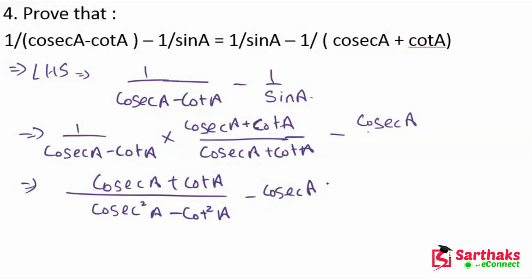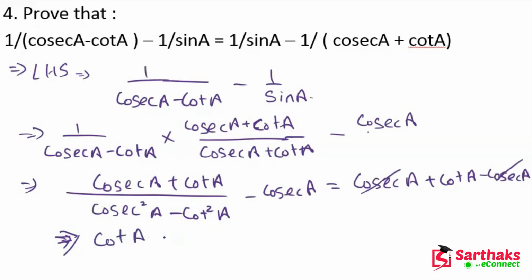Okay, so my dear friends, now we know that cosec square A minus cot square A is 1, and this is cosec A plus cot A minus cosec A. This cosec A and this cosec A will be cancelled, so we get cot A. Okay, so now we have to take the RHS part.